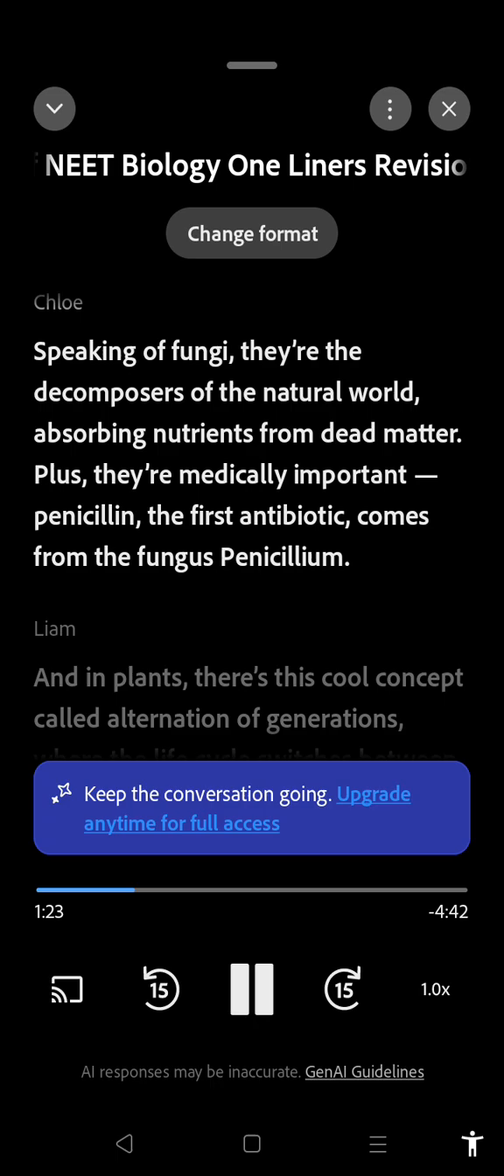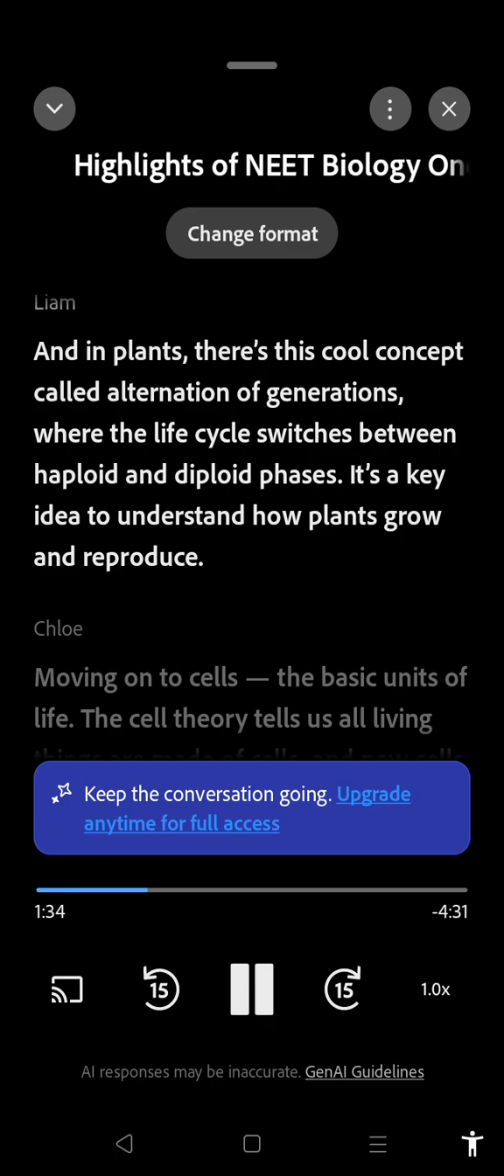Speaking of fungi, they're the decomposers of the natural world, absorbing nutrients from dead matter. Plus, they're medically important. Penicillin, the first antibiotic, comes from the fungus Penicillium. And in plants, there's this cool concept called alternation of generations, where the life cycle switches between haploid and diploid phases. It's a key idea to understand how plants grow and reproduce.